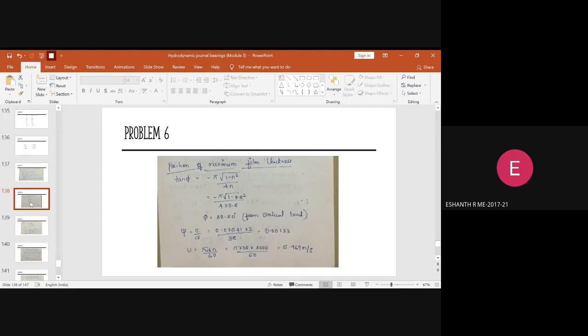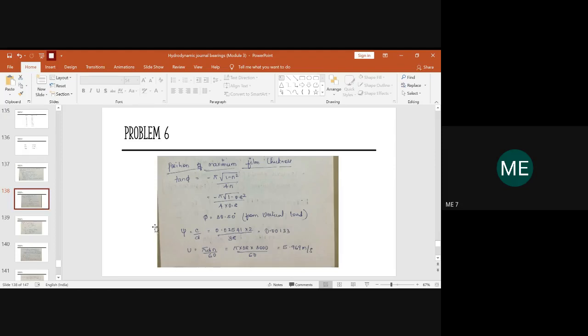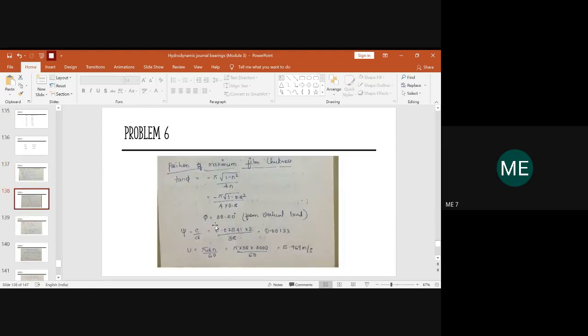Ma'am, why should it be multiplied by 2? See here, it has been given as a radial clearance. It is not the diametrical clearance. But we are using the formula for the diametrical clearance value. Always the radial clearance is what has been given. So if you multiply that by 2, that will give us the diametrical clearance value.